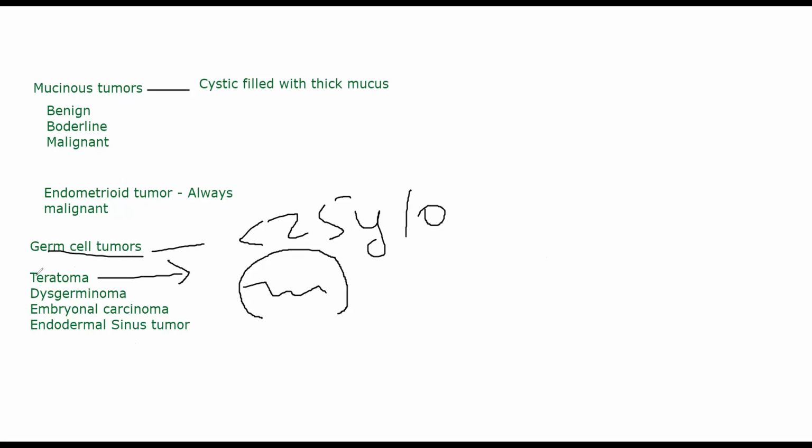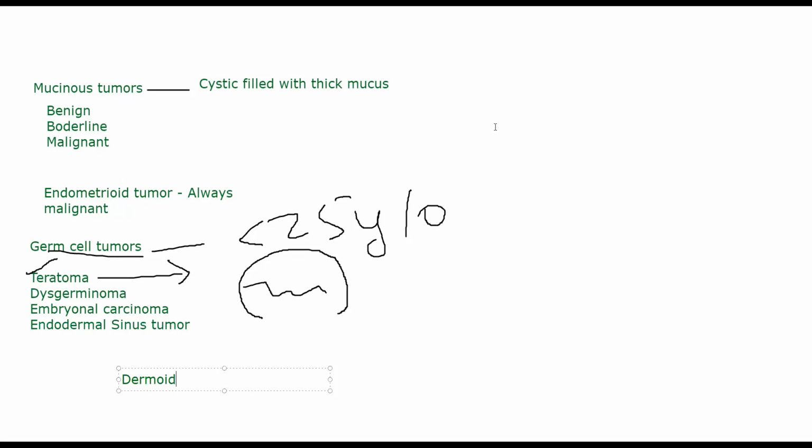In germ cell tumors, the most significant one that you need to remember is teratoma. Mostly it can be benign. If it is benign, it is called dermoid. Agar benign nahi hai, if it is becoming malignant, that malignant tumor will start developing other structures of its own. So inside the tumor, you will see hair, teeth, muscle, and bone developing. Generally occurs in women who are younger than 25 years of age.